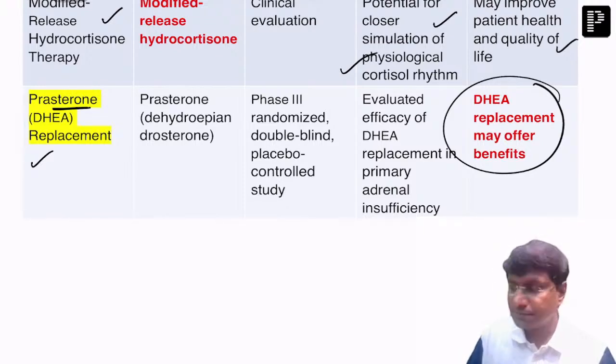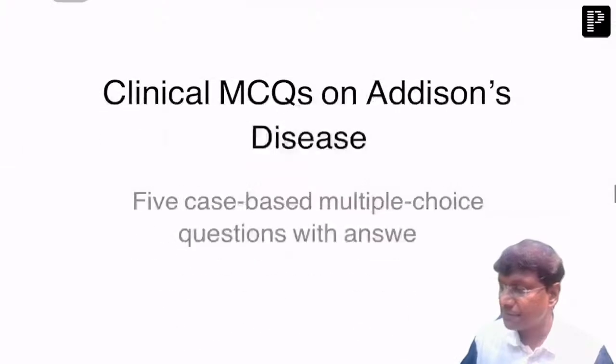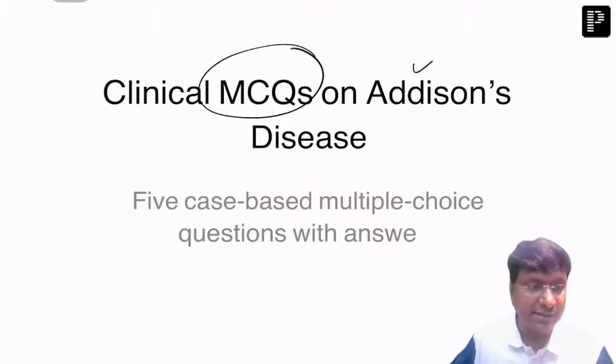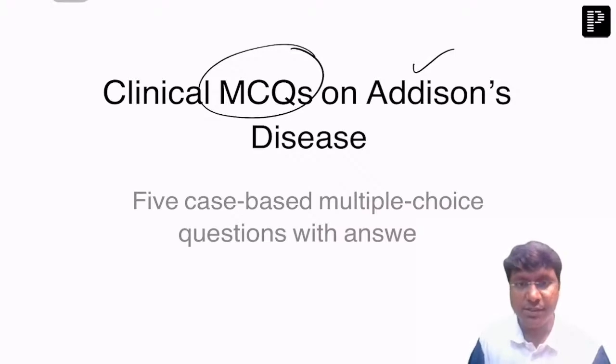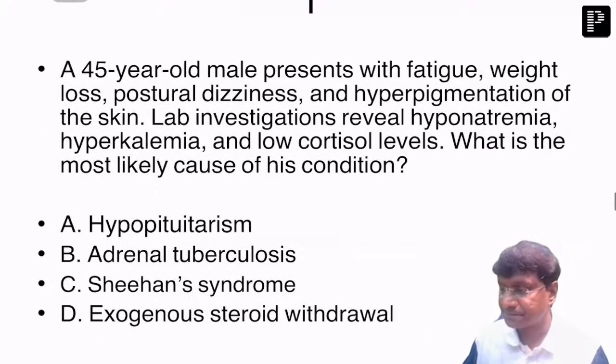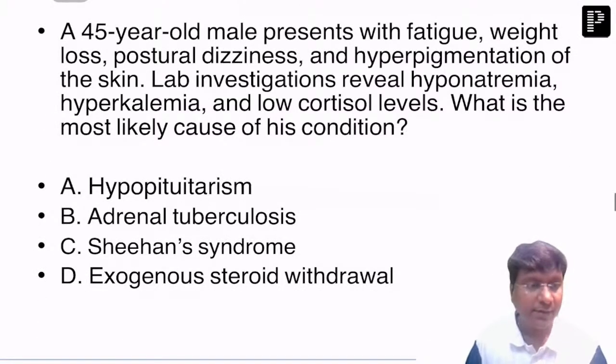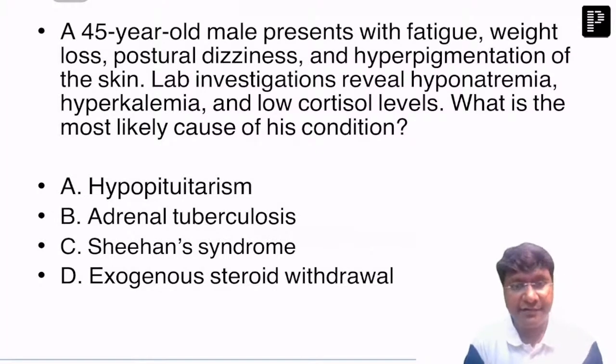And now let me discuss some of the MCQs on Addison's. Look at this first question. We have a 45-year-old who presents with fatigue, weight loss, postural dizziness, and hyperpigmentation of the skin.